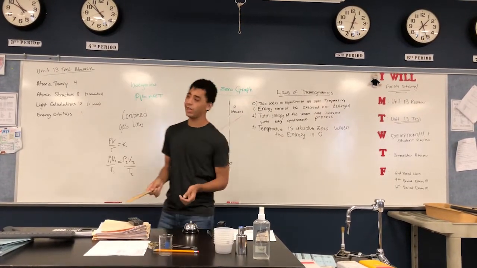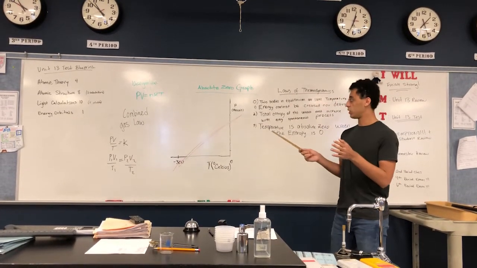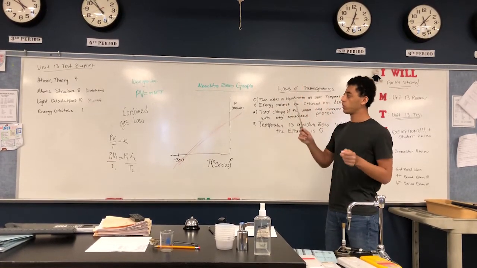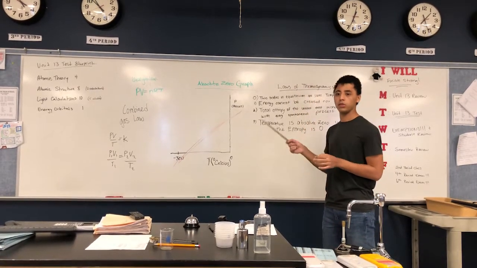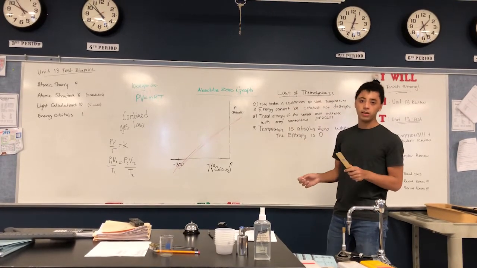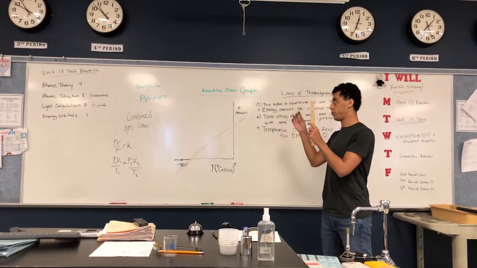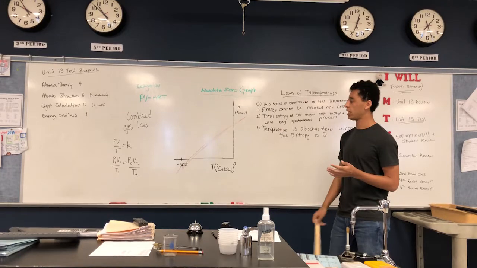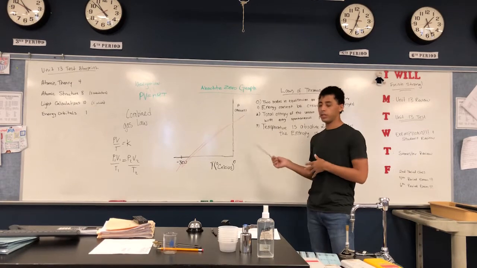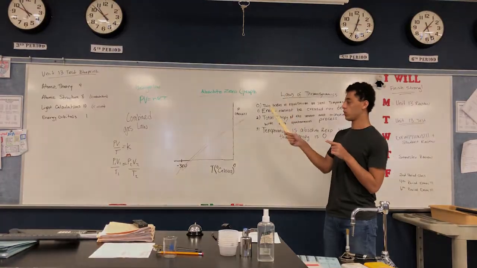Finally, for this lab, we will be referring to the ideal gas law. This law states that pressure times volume is equal to the number of moles of gas times a constant times the temperature of this gas. It's important to note that the ideal gas law, as its name suggests, is ideal. It only works in these circumstances. In most instances, the ideal gas law does not work in practice, and there's a correction factor for that. But in this instance, we're just going to try and keep it as simple as possible, and we're going to use the ideal gas law.